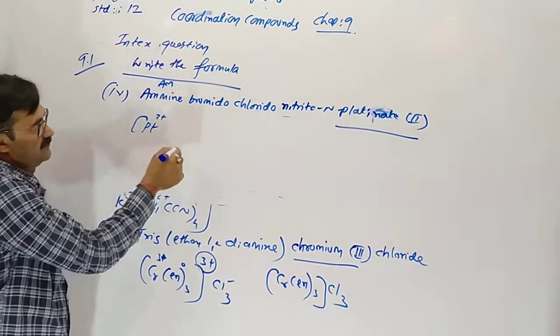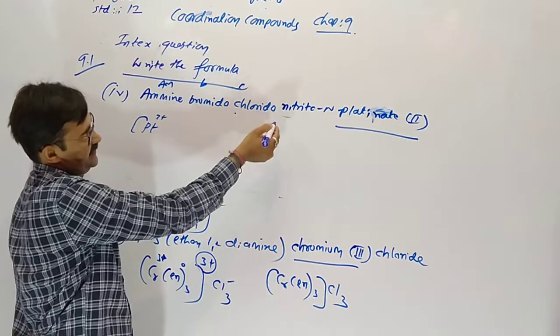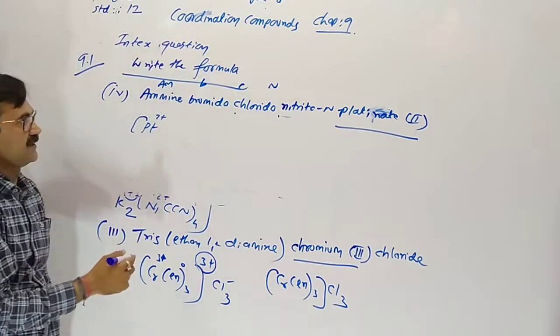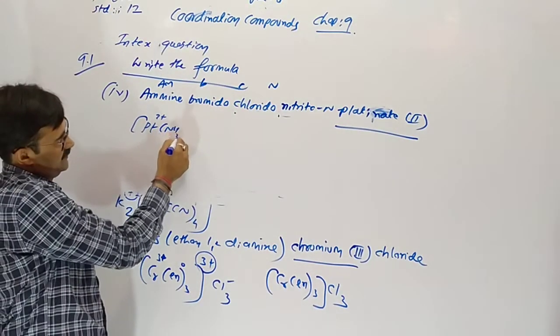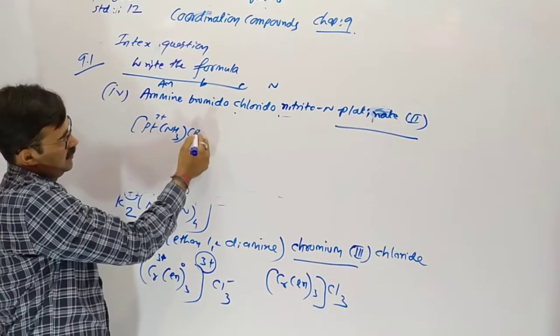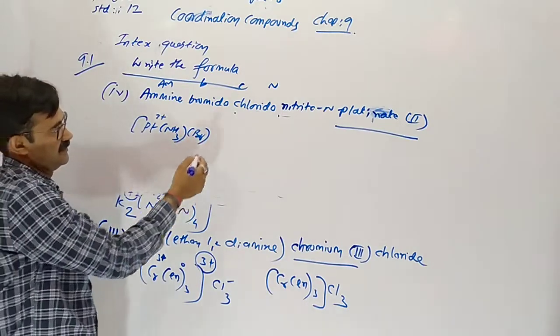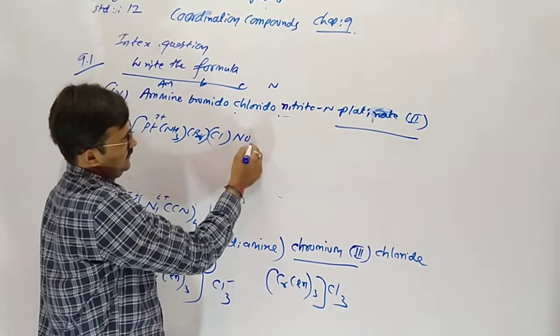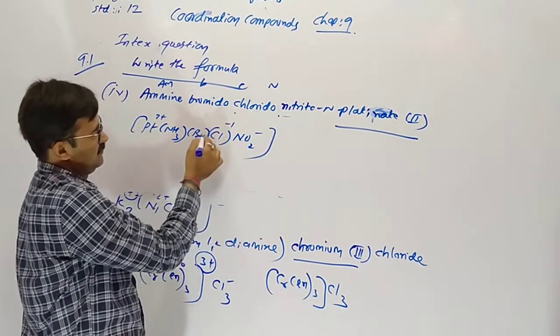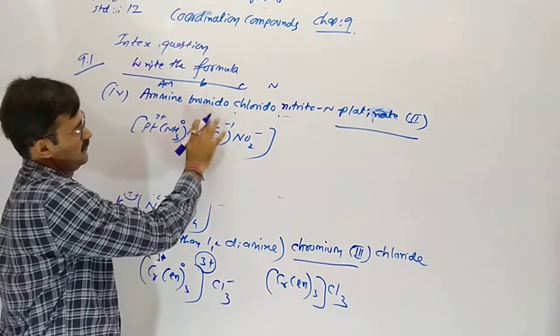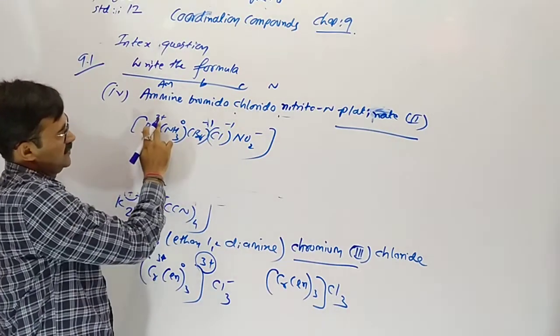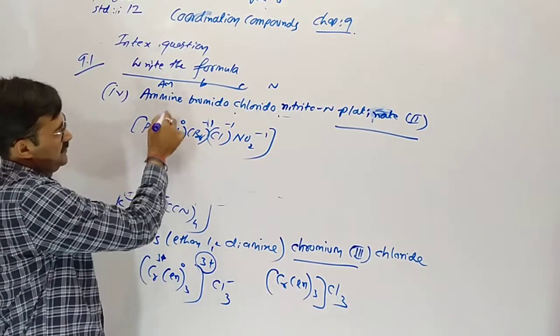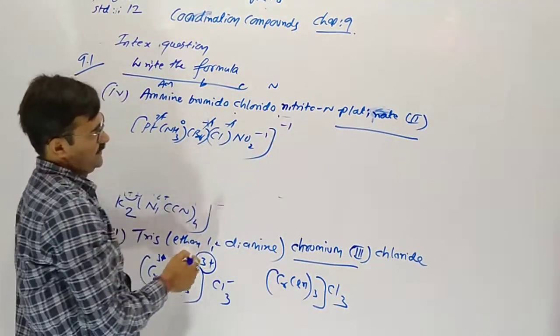Ammine, bromido, chlorido, nitrito, in alphabetical sequence. Ammine 1 time, bromido 1 time, chlorido 1 time, nitrito-N means NO2, charges -1, 0. Plus 2 and minus 3, so the remaining charge here is -1.